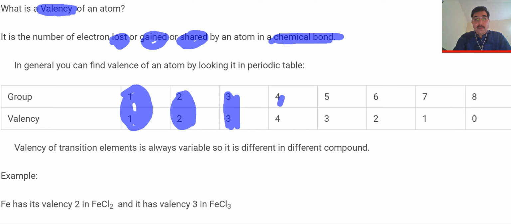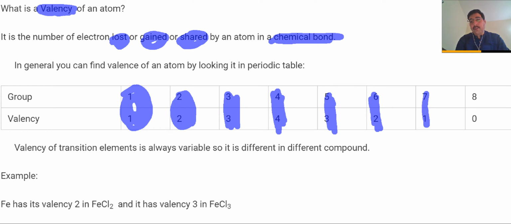Group 4 has the valency of 4. In general, at a basic level, we don't fall into plus or minus. So, simply, group 4 valency 4, group 5 is valency 3, group 6 is valency 2, group 7 is valency 1, and group 8 is 0. So just a little about it: group 4 is valency 4, group 3 is valency 3.